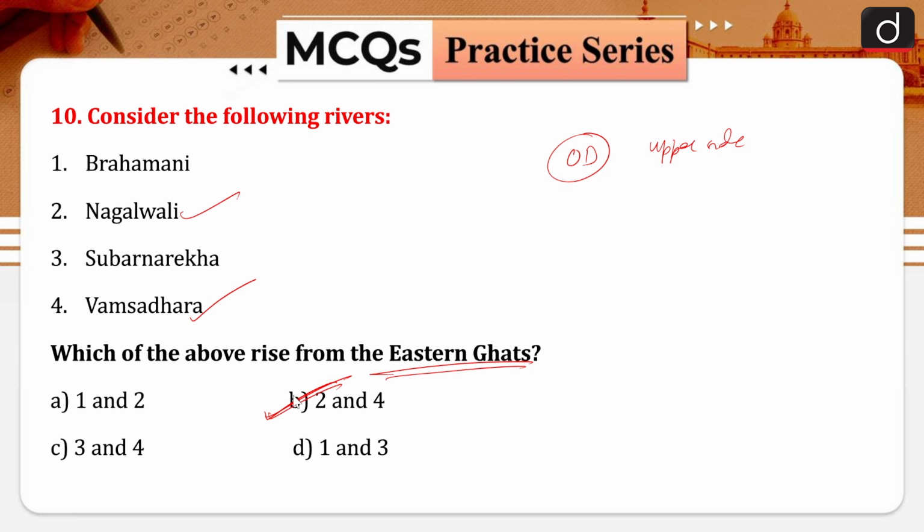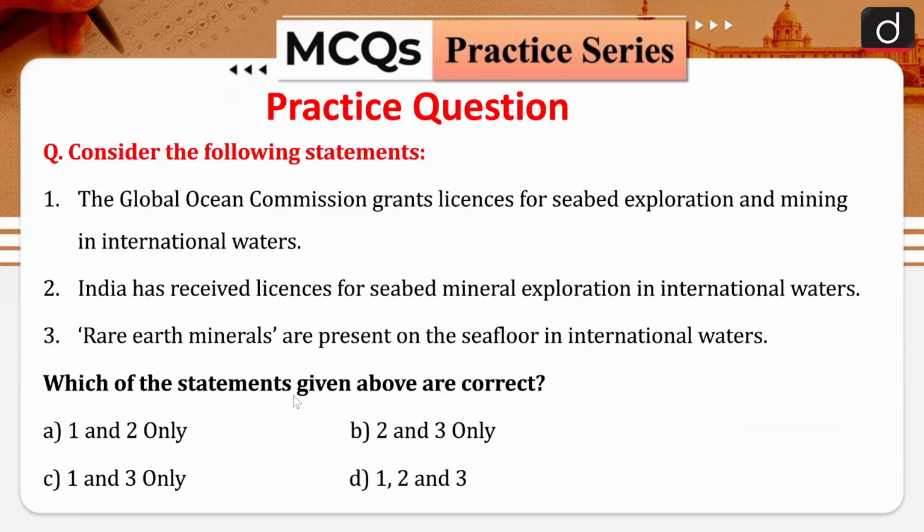Option B is correct. Now the last part is a practice question for you. Consider the following statements: First, the Global Ocean Commission grants licenses for seabed exploration and mining in international waters. Second, India has received a license for seabed mineral exploration in international waters. Third, rare earth minerals are present on the sea floor in international waters. Which of the following statements are correct? Out of these statements you have to choose the correct ones, match with the code given below, and then reply in the comment box.